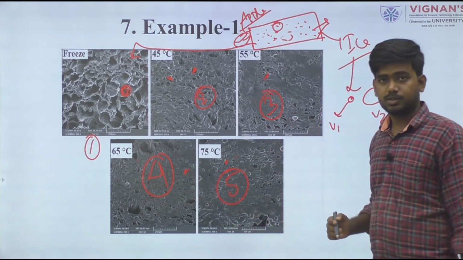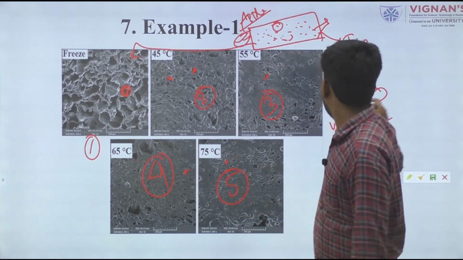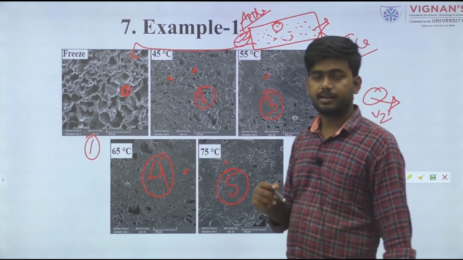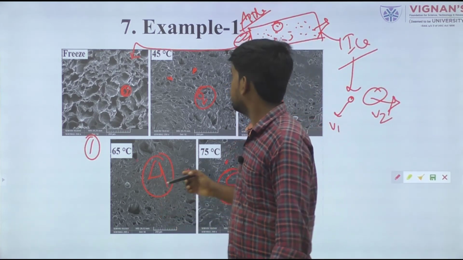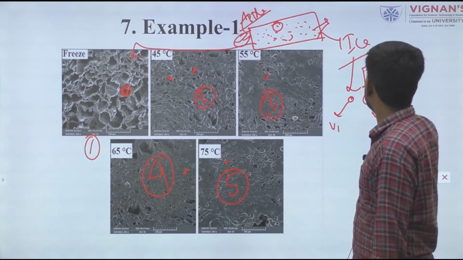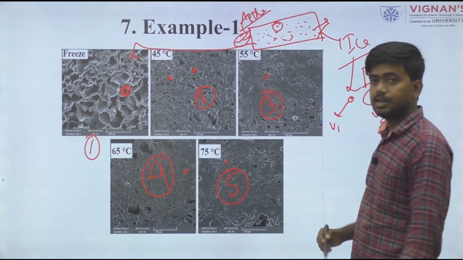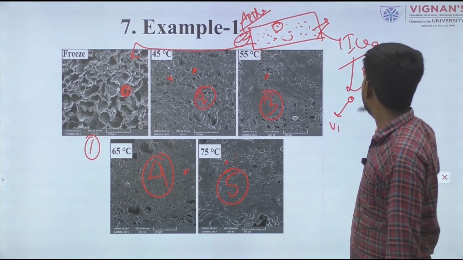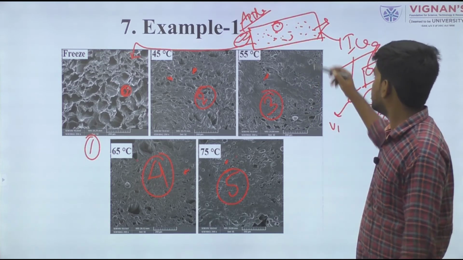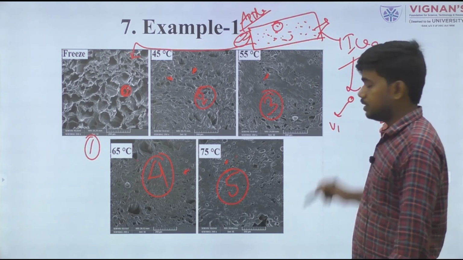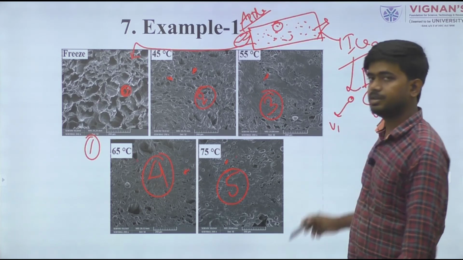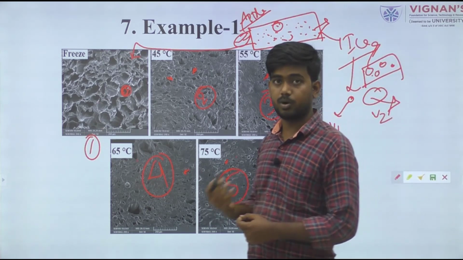In the freeze drying process, the crystallized water, meaning frozen water, is directly sublimated into the vapor phase. During this process the ice crystals directly disappear from the entire food matrix or cell structure. The places where the ice crystals were present become porous.